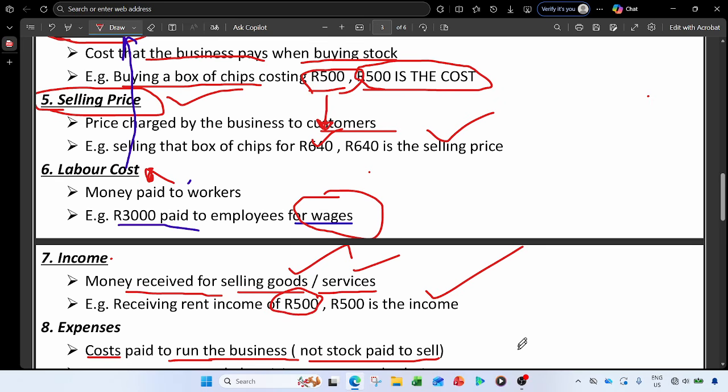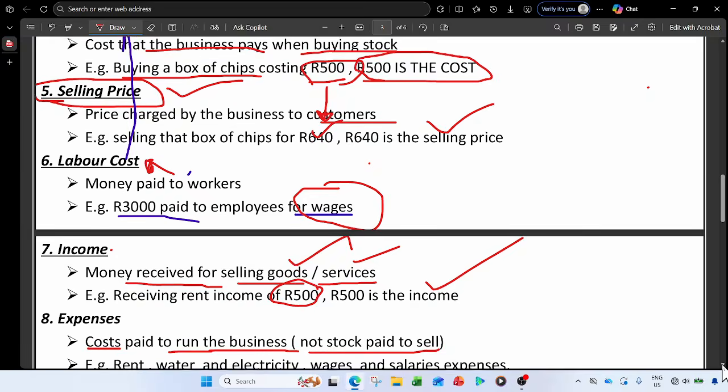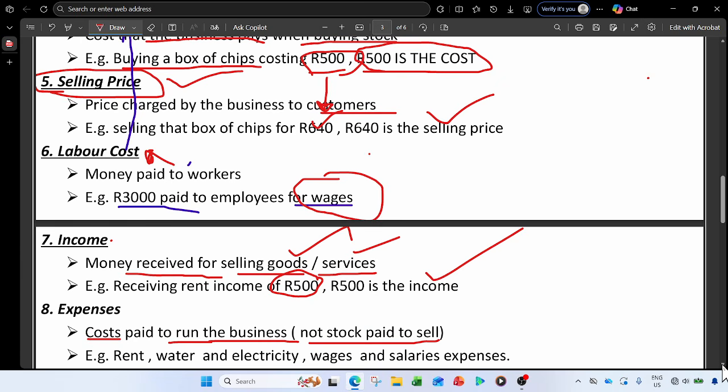So these costs are not paid with the intention of selling them, not unlike inventory, but they are the ones that will help the business to function. So examples of expenses are the rent. Let's say the building we didn't buy as a business, the building that we are using to manufacture our goods, so we have that rent expense.